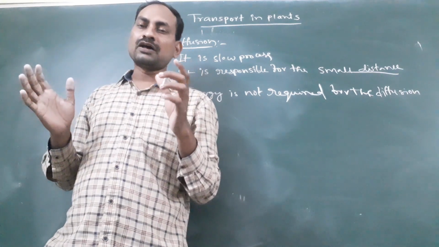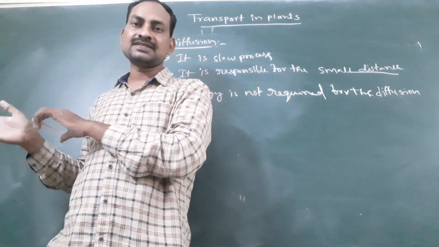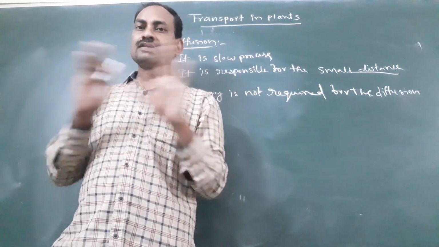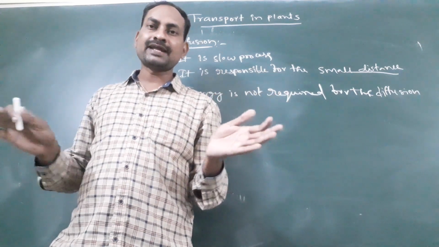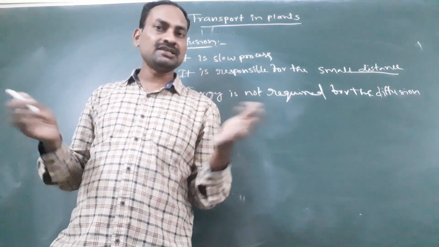So diffusion always takes place from high concentration region to low concentration region. For this, energy is not required, any biological system is not required, and we cannot inhibit it by using any inhibitors.